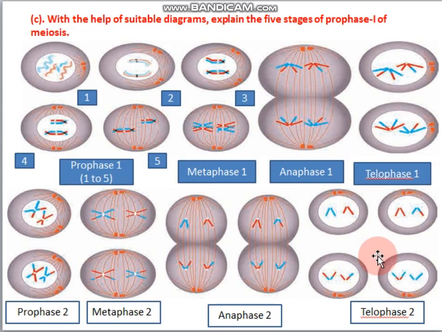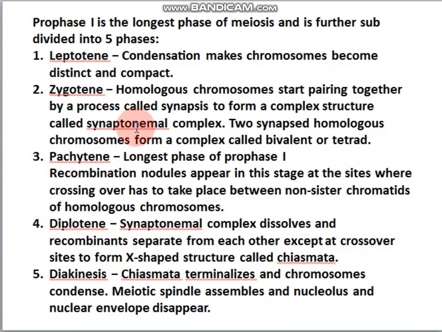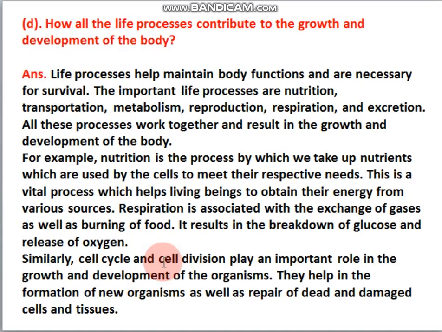In prophase 1 there are 5 phases, 1 2 3 4 5. This is prophase 1. Okay, and this is metaphase 1. These three, 1 2 3 4 5, are part of prophase 1, and in it there are leptotene, zygotene, pachytene, diplotene and diakinesis processes, happening in 5 phases. Okay, so you can write that down.